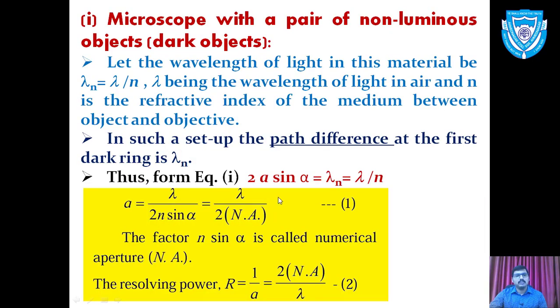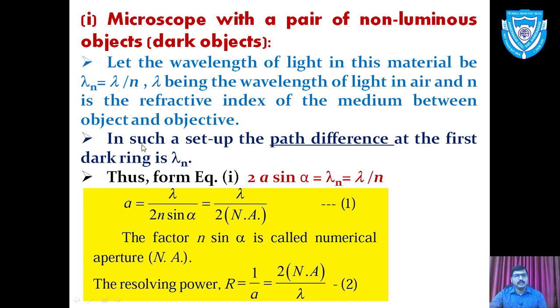Now we have two types of objects, and accordingly two cases of microscope. First, a microscope with a pair of non-luminous objects, that is, dark objects. If the object is dark, then we consider the first case here. Let the wavelength of light in this material be lambda n, that is lambda divided by n, where lambda is the wavelength in air and n is the refractive index.